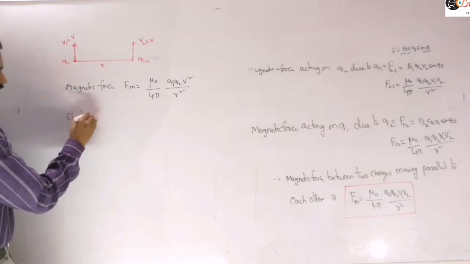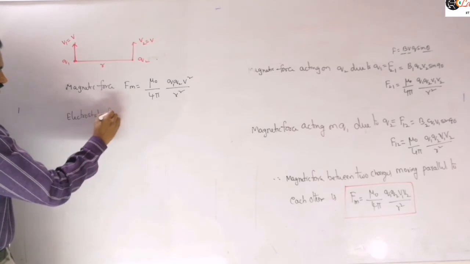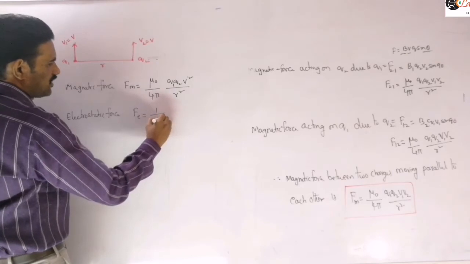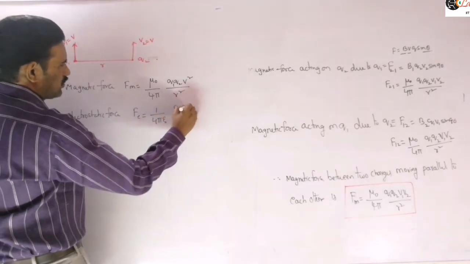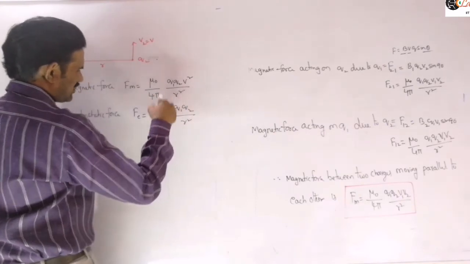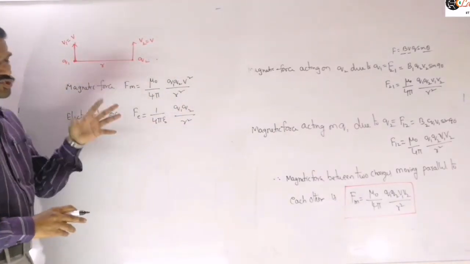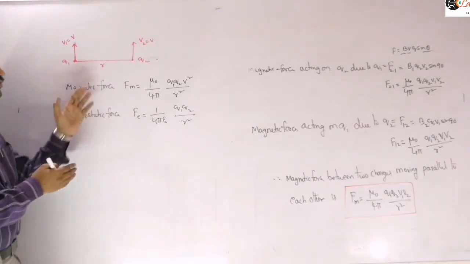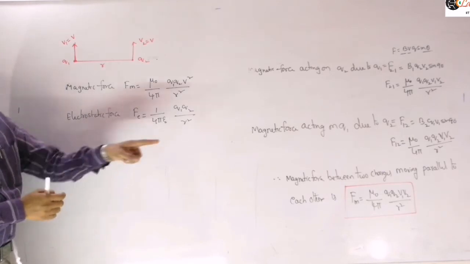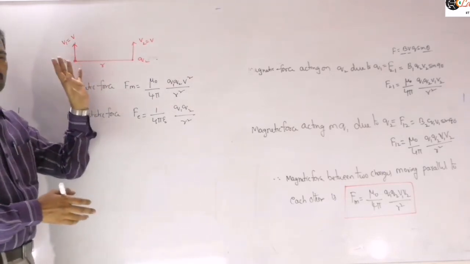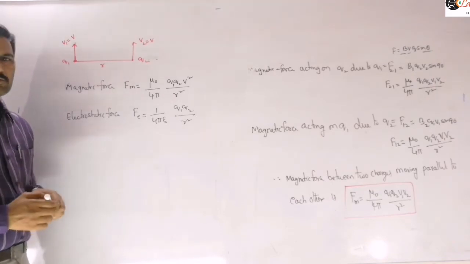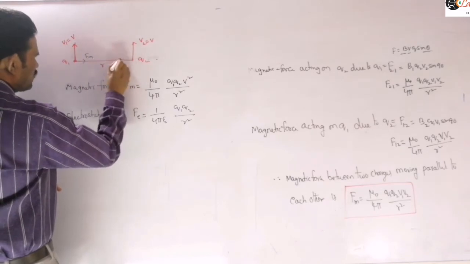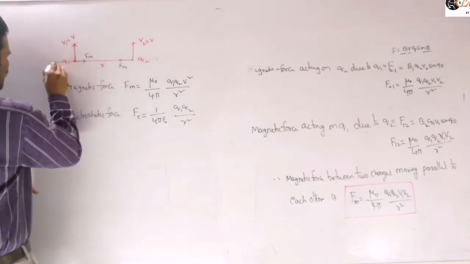Now the electrostatic force will be 1 by 4 pi epsilon naught Q1 Q2 by R square. So if these two forces are acting here, the magnetic force as well as the electric force, we can observe that the magnetic force between them is an attractive force, but the electric force is a repulsive force. The magnetic force acting on the charges will be like this, an attractive force, but the electrostatic force will be a repulsive force.